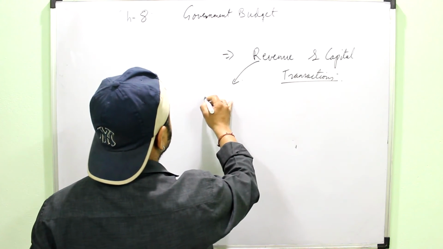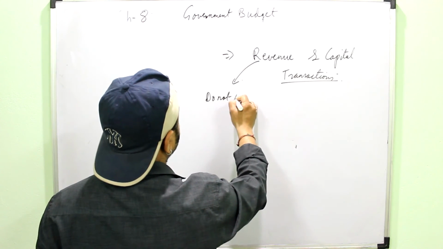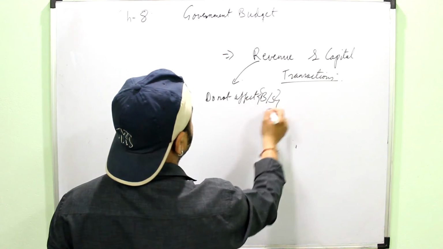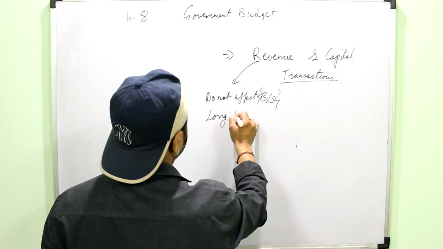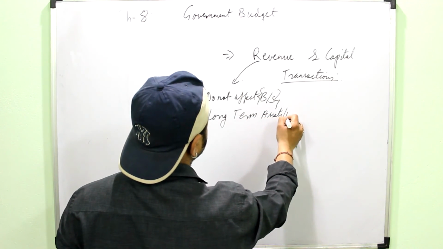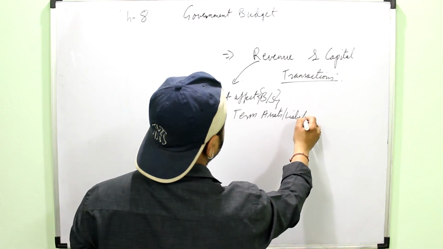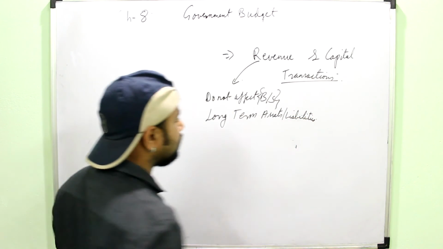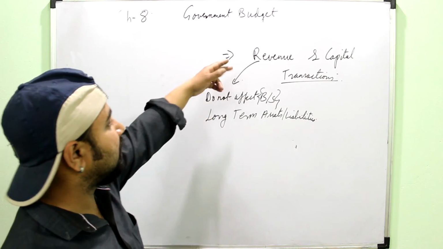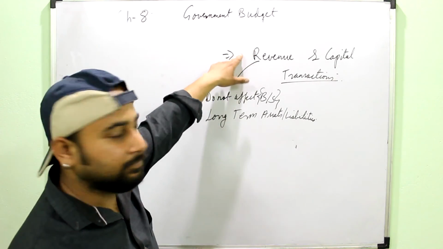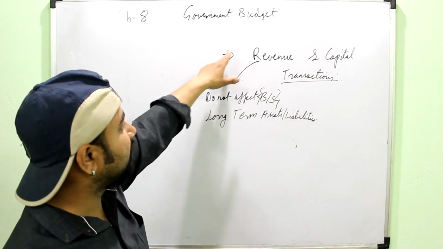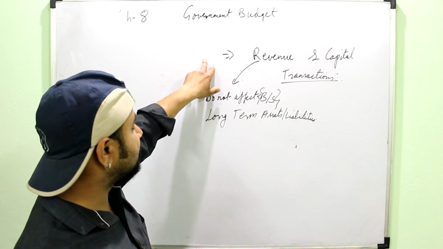Revenue means which do not affect the balance sheet, or you can say which do not affect the long-term assets and liabilities of the government. Those who are commerce students can simply understand what are assets and liabilities and what is the balance sheet. And you must have also read about revenue expenditures in class 11, where you differentiate between revenue and capital expenditures and receipts.